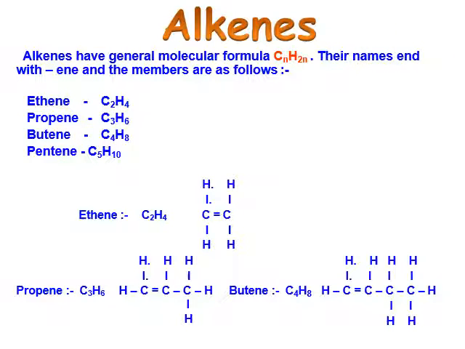Alkenes. Alkenes have general formula of CnH2n. Their name ends with ene and the members are as follows: ethene, propene, butene, pentene. You can see they differ by CH2 group also. Carbon is having the double bond between them.